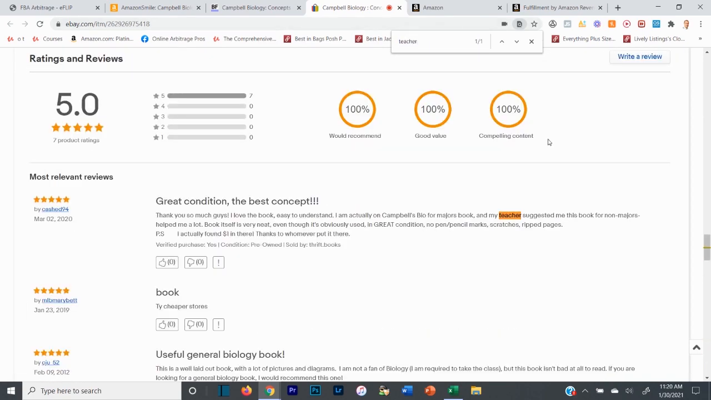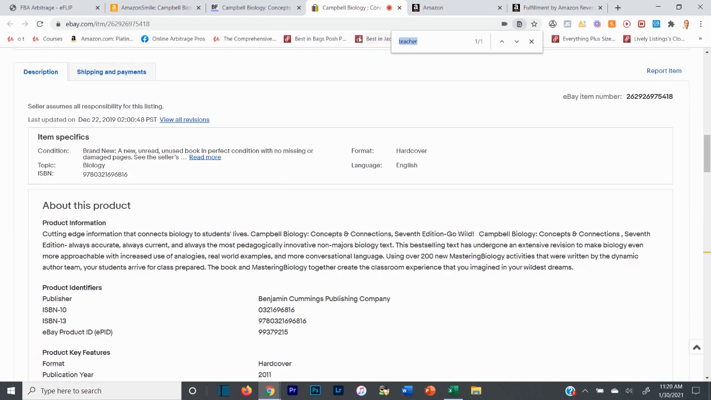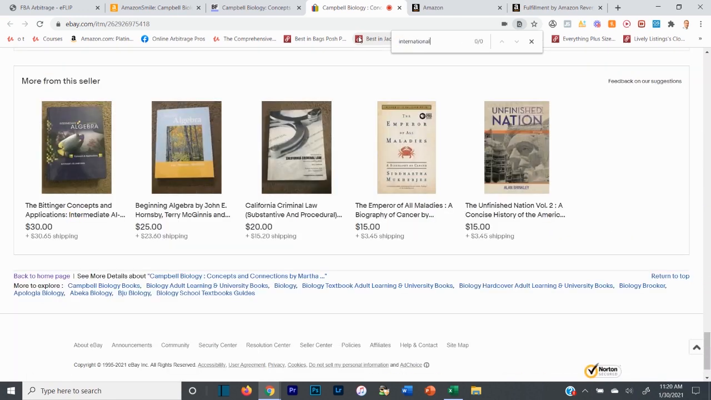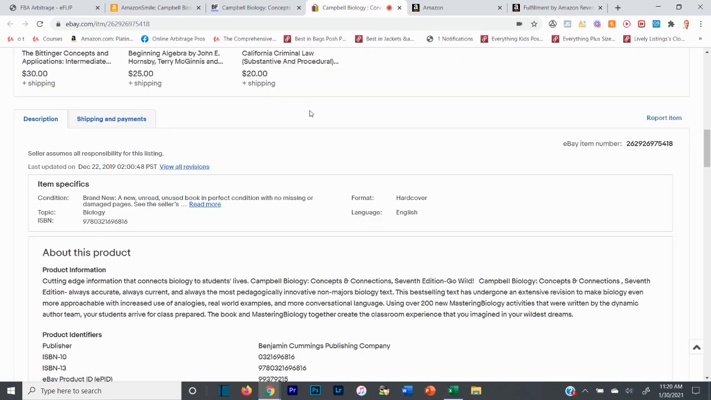Or Teacher one, which only pops up once and it's down here in the review, so it's not in the actual listing, so that's a good sign. And then International Edition, which doesn't pop up either. So Teacher, International, and Instructor, none of those words popped up on the listing, so you're good to go because you don't want to source those editions. They're not the same, okay? So this looks like a pretty good listing.